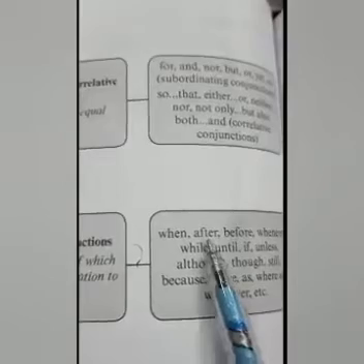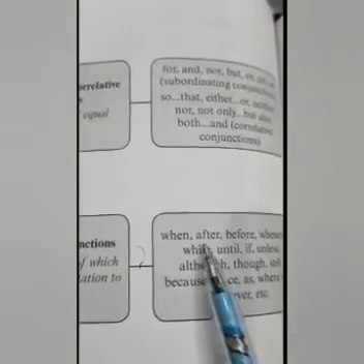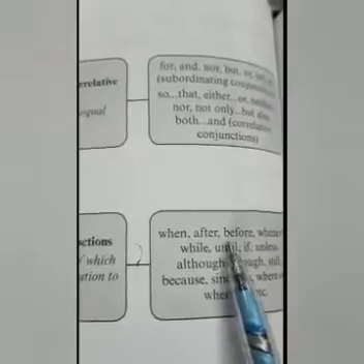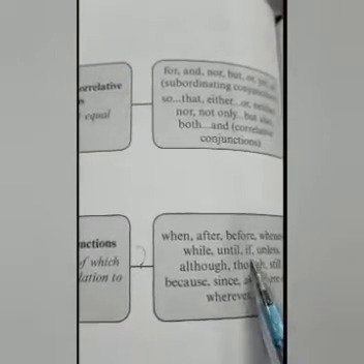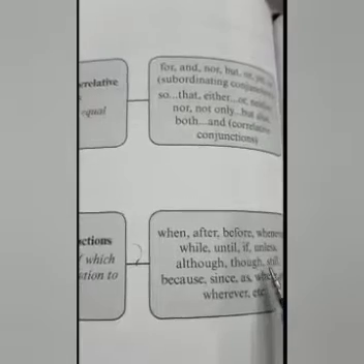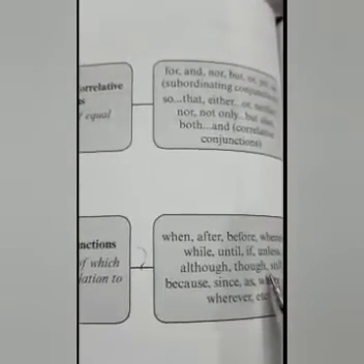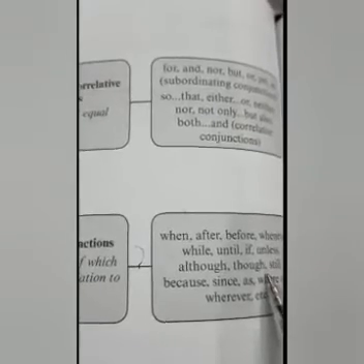Then after can be used at a point of time. After, before, when, whenever, while, until, since, as soon as, once. This can be used as a point of time.